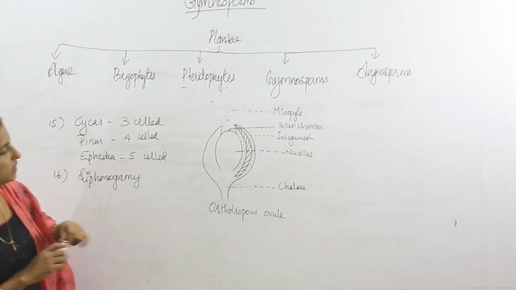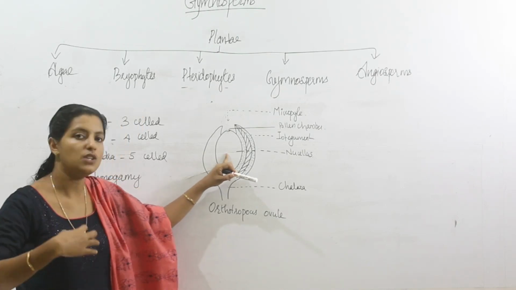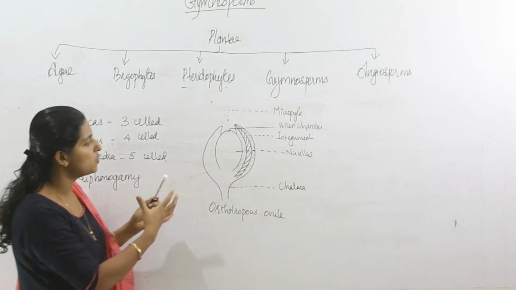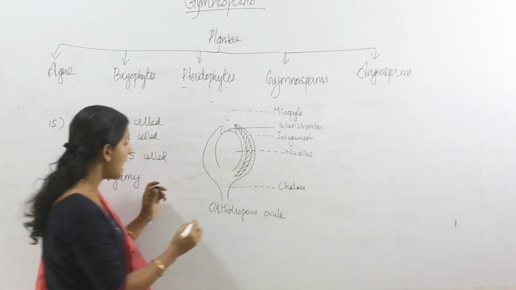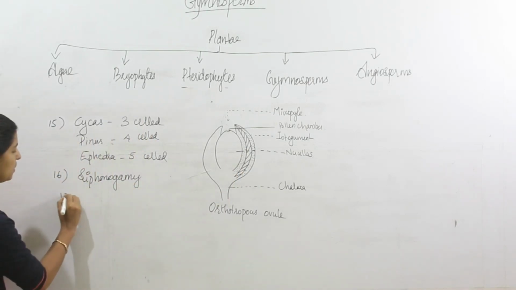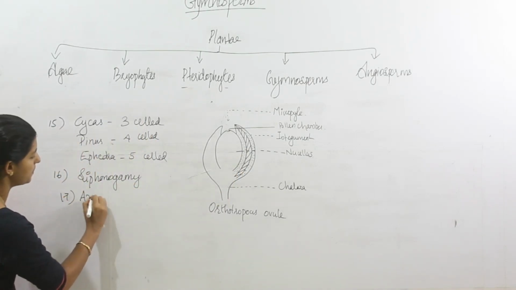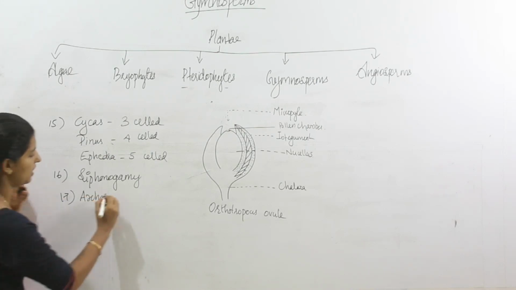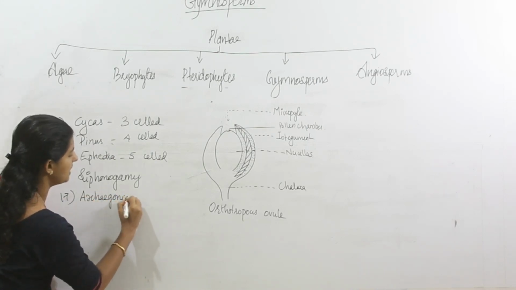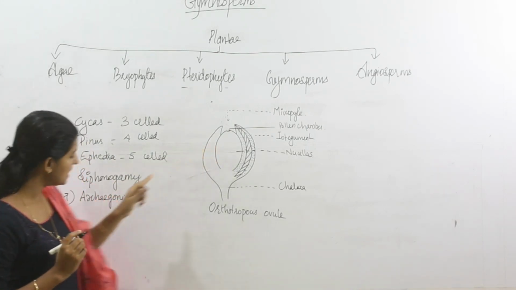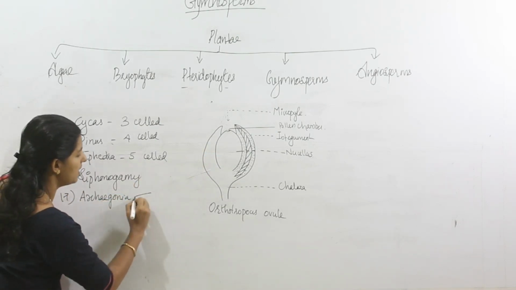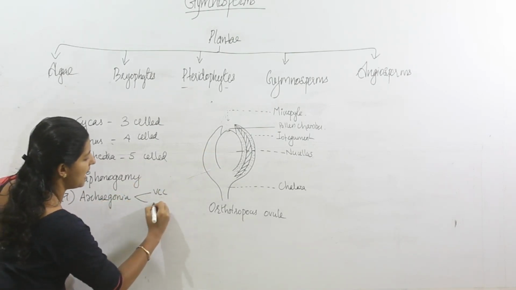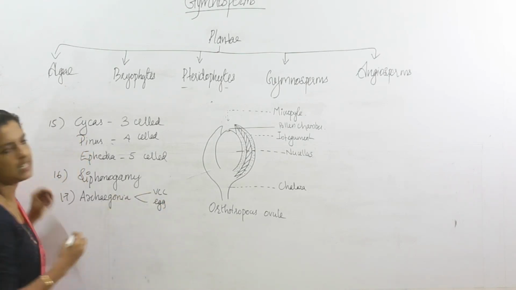Then we know this is the nucellus. Within the nucellus, some of the cells form archegonia. Archegonia is a female reproductive organ. Within archegonia, a ventral canal cell as well as an egg cell is present.